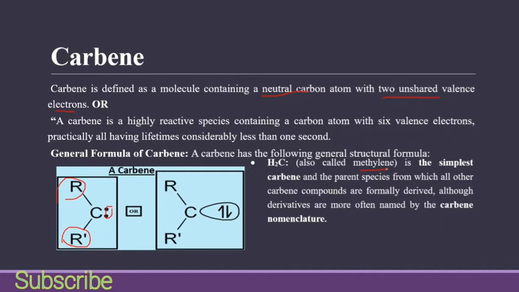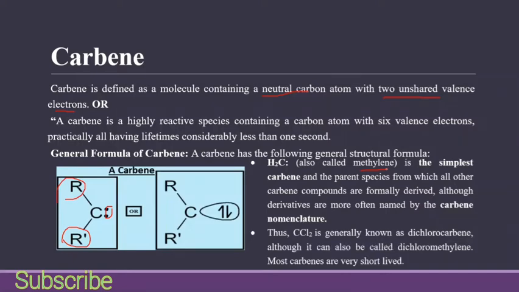Methylene is the simplest carbene and the parent species from which all other carbene compounds are formally derived. Although derivatives are more often named by carbene nomenclature, like CCl2 is generally known as dichlorocarbene, although it can also be called dichloromethylene. Most carbenes are very short-lived.